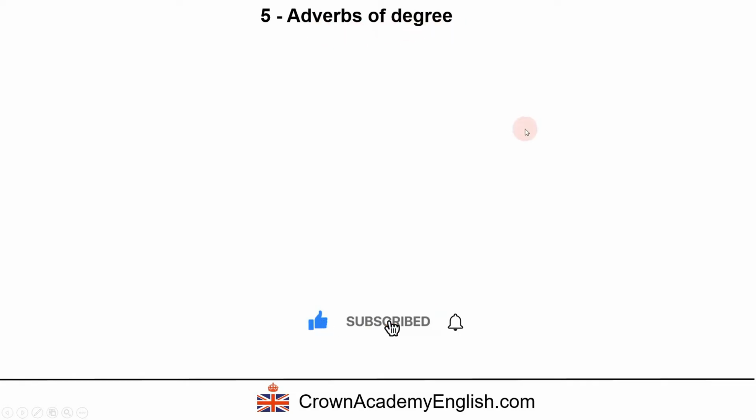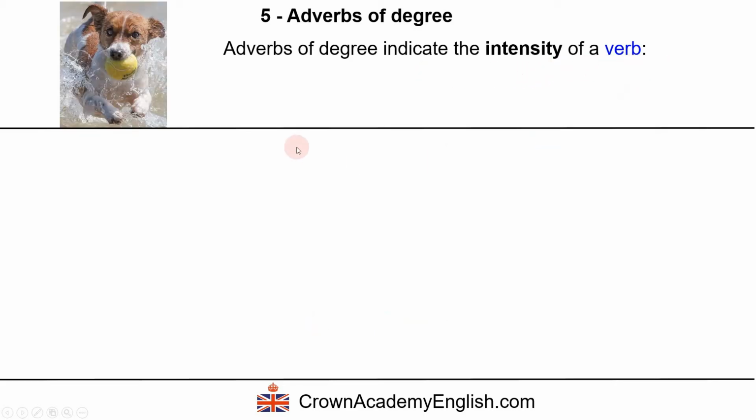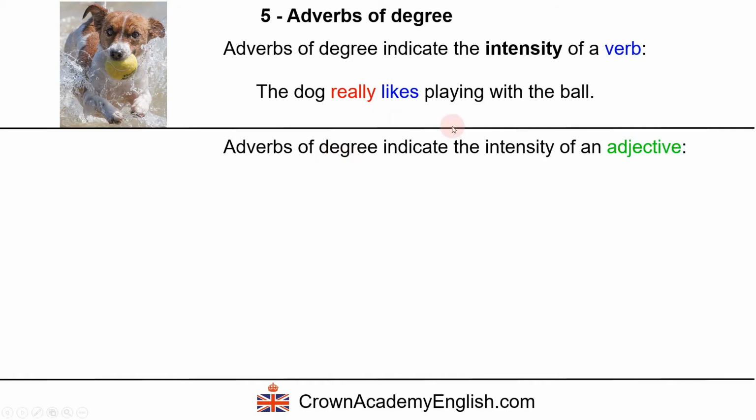Adverbs of degree. So adverbs of degree indicate the intensity of a verb. Example: the dog really likes playing with the ball. So really, it shows the intensity. It means he likes it a lot. Probably, really, it's sort of 80%, 90%. Very strong. Likes it a lot. So here it's the intensity of a verb.